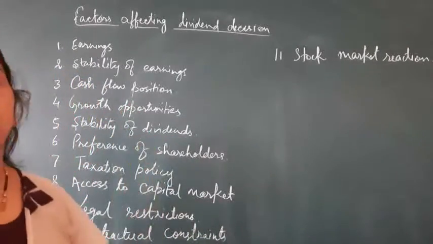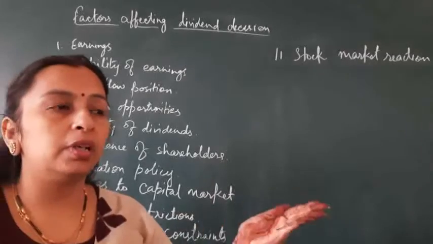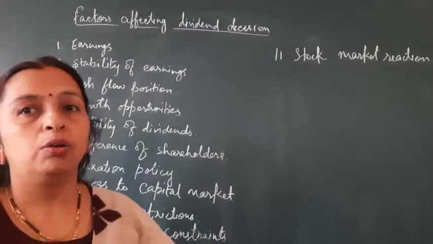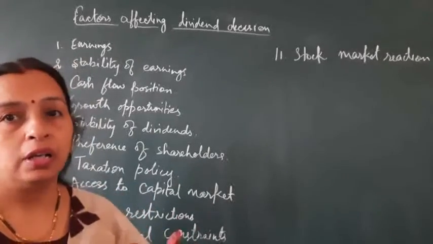Then comes the cash flow position. Cash flow means the inflow of funds or the movement of cash in the business, and paying dividend means outflow of cash.